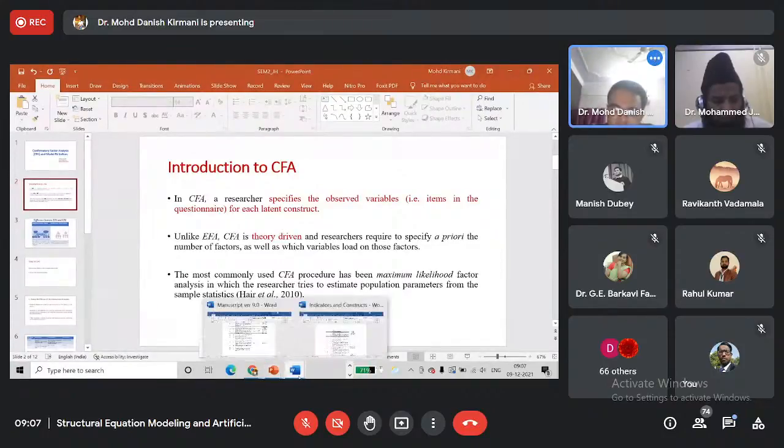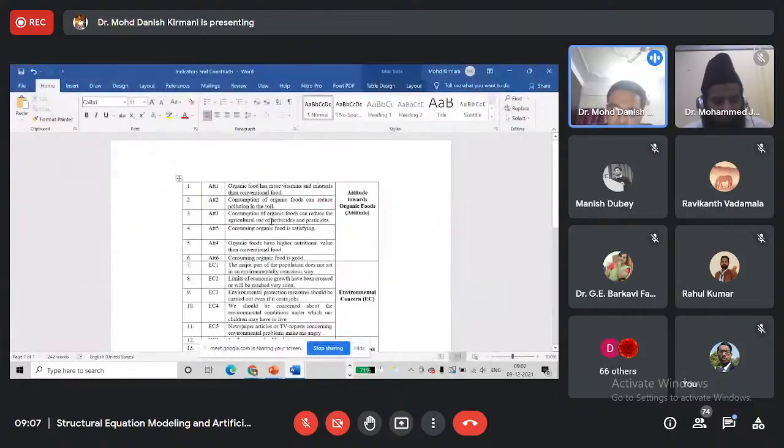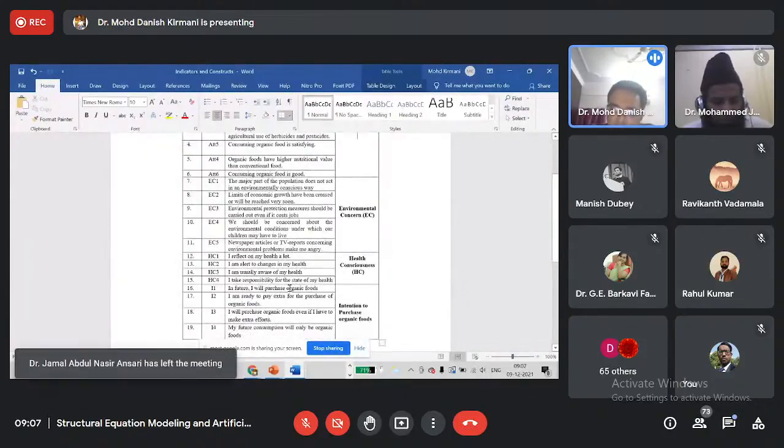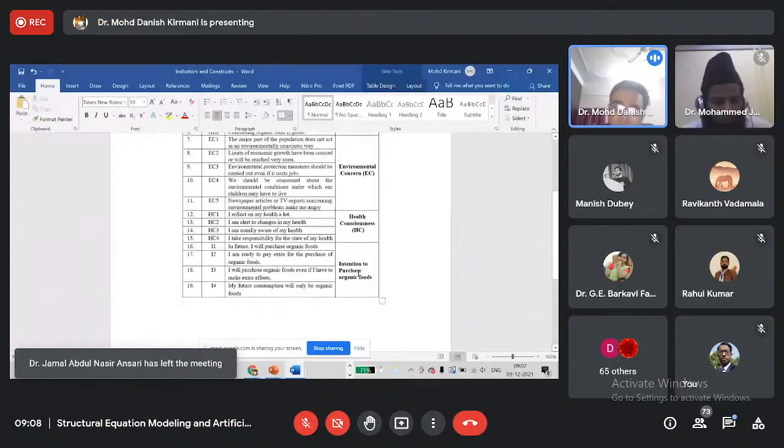For example, these are the indicators, these are the constructs. When we start CFA, we have to specify which of these indicators will define attitude, which will define environmental concerns, which will define health consciousness, and which will define intention.